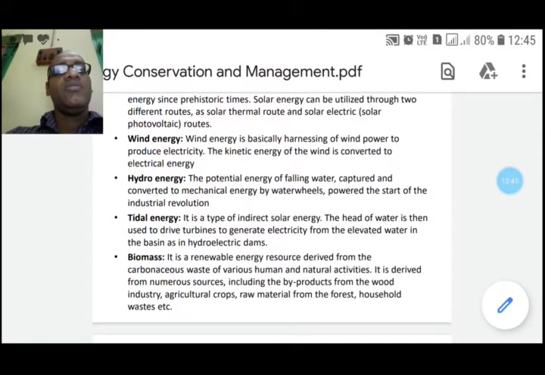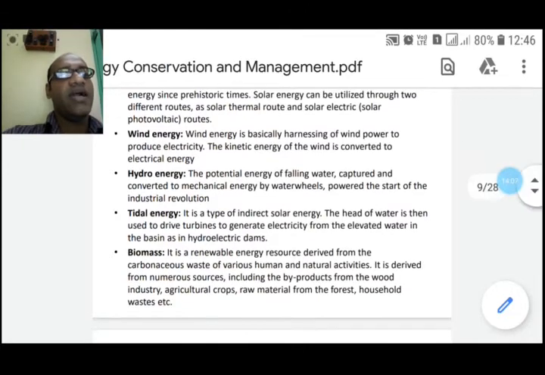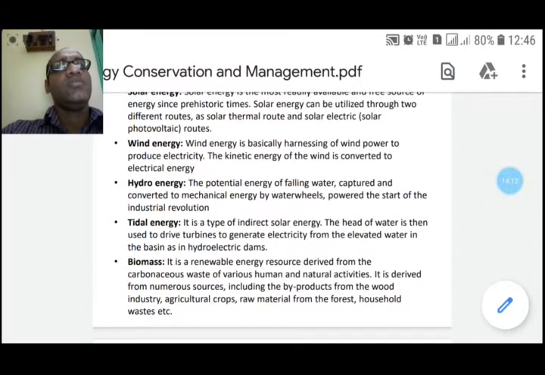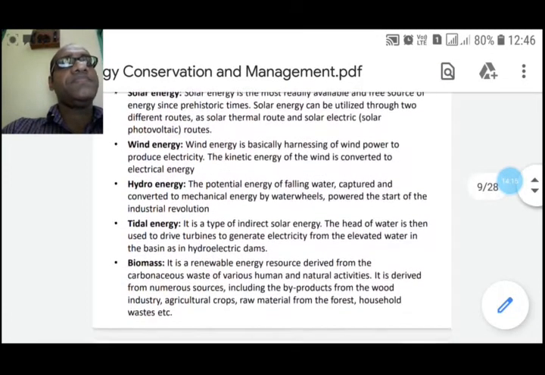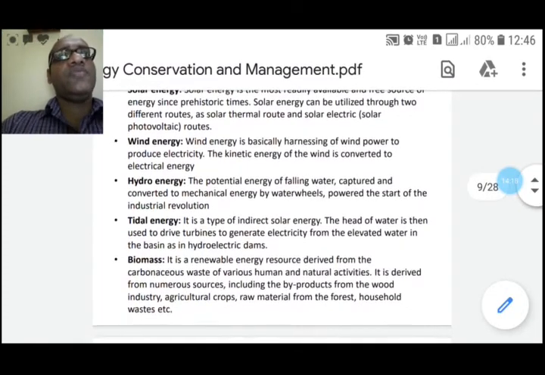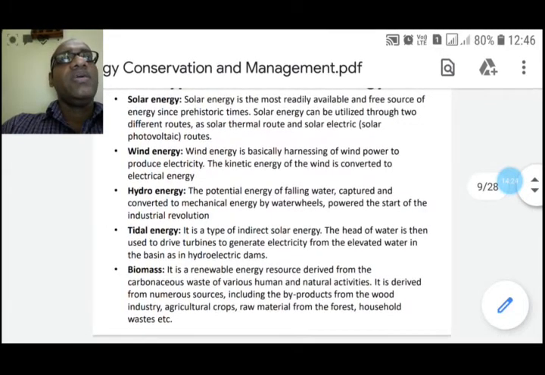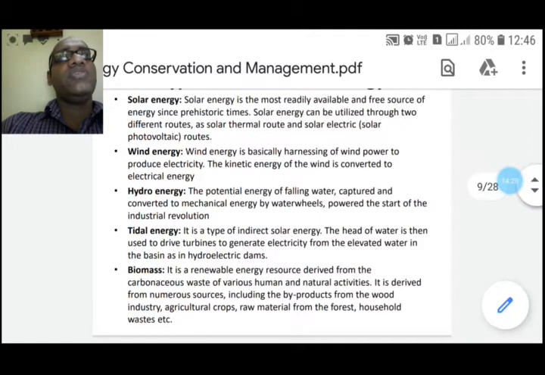Biomass is a renewable energy resource derived from the carbonaceous waste of various human and natural activities. It is derived from numerous resources, including the byproducts of the wood industry, agricultural crops, raw material from the forest, household wastes, etc. Biomass does not add carbon dioxide to the atmosphere, as it absorbs the same amount of carbon in growing as it releases when consumed as a fuel.